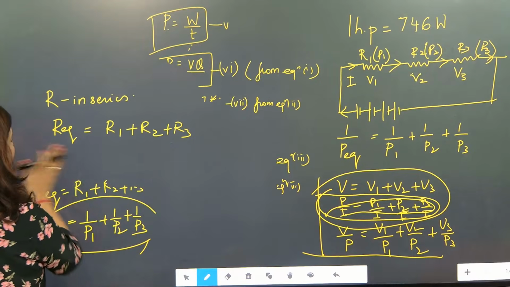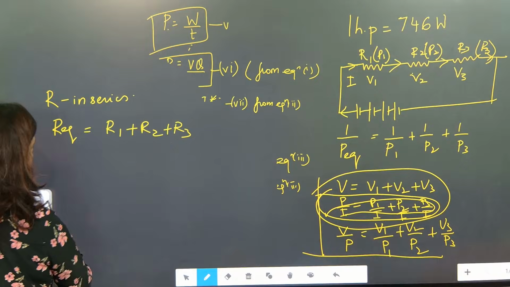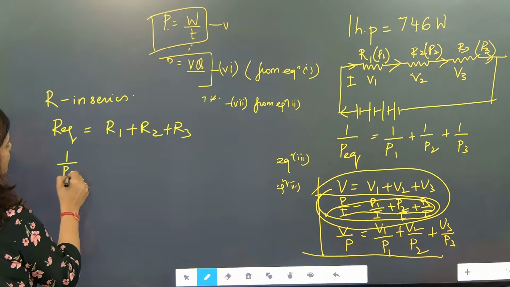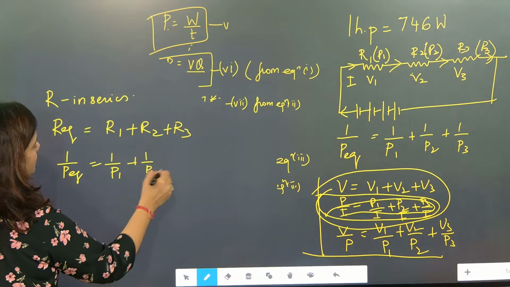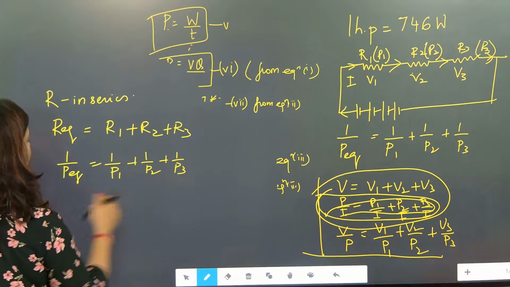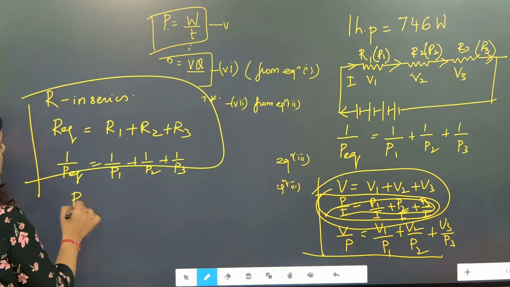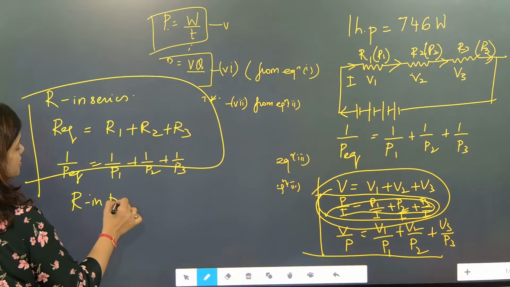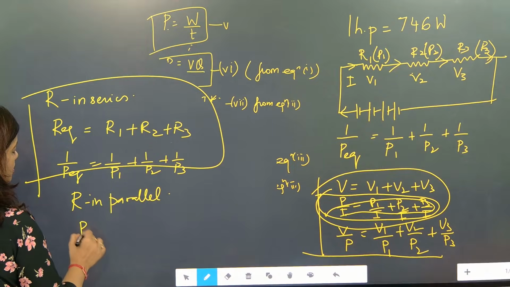So now R is inversely proportional or directly proportional? Inversely proportional. So it will become 1 by P equivalent is equal to 1 by P1 plus 1 by P2 plus 1 by P3. If you ask many people, they do not know all these things. So when resistance is in parallel, it will become the opposite.